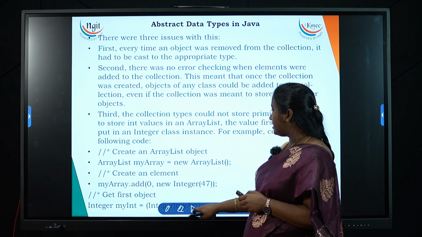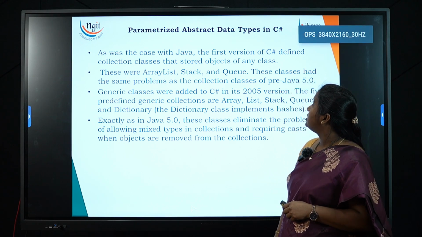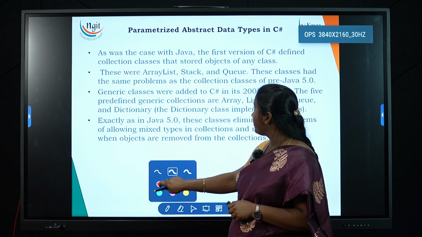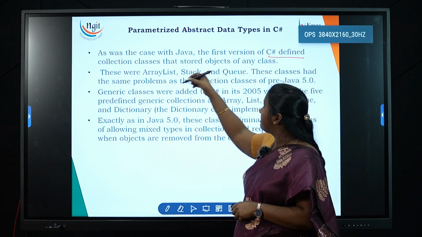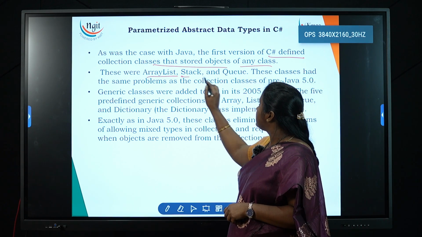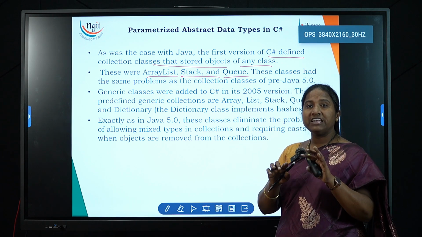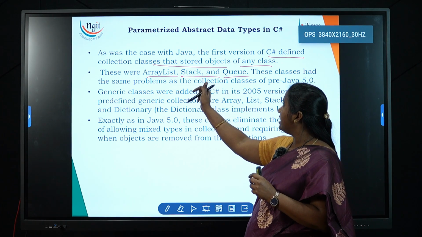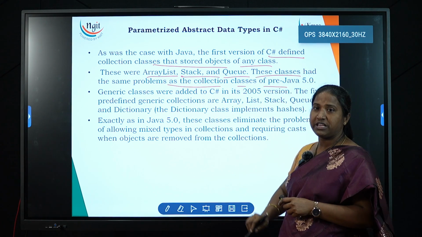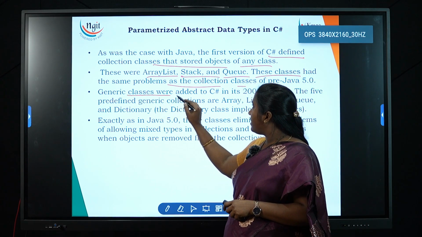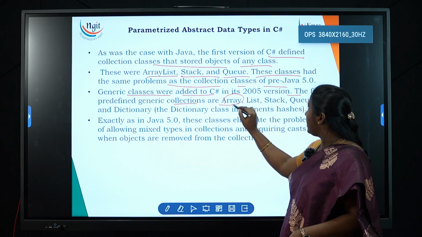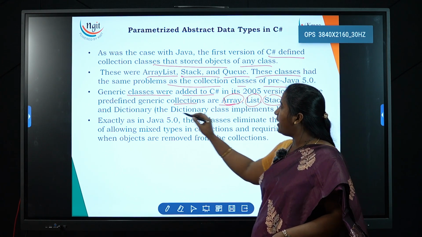Now, we will see how the same thing is implemented in C#. As was the case with Java, the first version of C# defined collection classes that stored objects of any class. These were ArrayList, Stack and Queue. There it was ArrayList and LinkedList, right? Here it was ArrayList, Stack and Queue. These classes had the same problems as the collection classes of pre-Java generics. Generic classes were added to C#. The 5 predefined generic collections are Array, List, Stack, Queue and Dictionary.